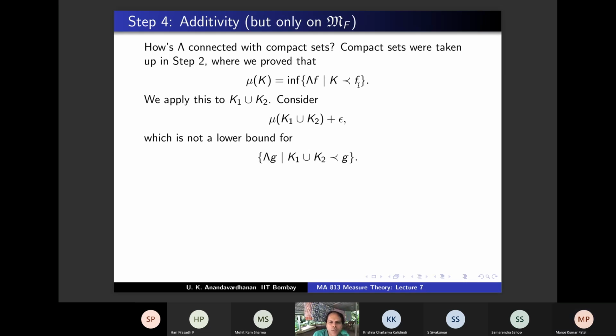Yes, sir. This means G is identically 1 on K1 union K2, right? So that means G is identically 1 on K1 and G is identically 1 on K2, right? So K1 precedes G, K2 also precedes G. But do you agree that K1 precedes FG?